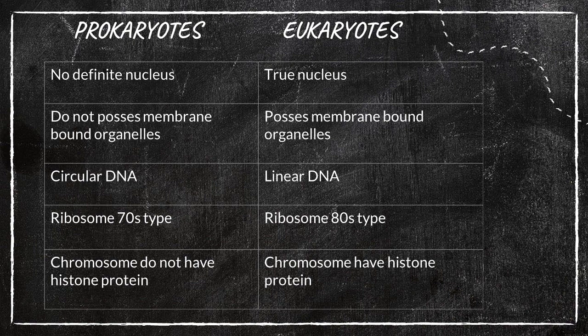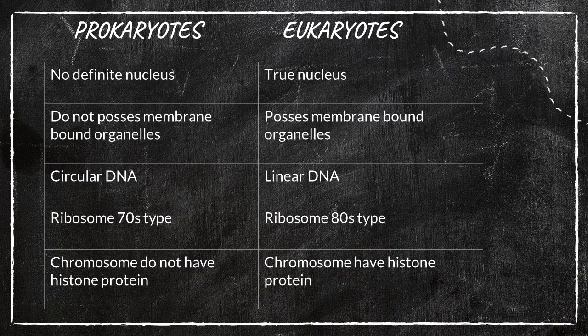Then ribosomes. Among the membrane-bound organelles, ribosome is present in prokaryotes, but there are various types of ribosomes available. For prokaryotes, the 70S type of ribosome is there, but eukaryotes have the 80S type of ribosome. Is it clear? Then one more difference: the chromosome of prokaryotes does not have histone protein. Chromatin reticulum becomes chromosome, right? The eukaryotic chromosome contains histone protein.